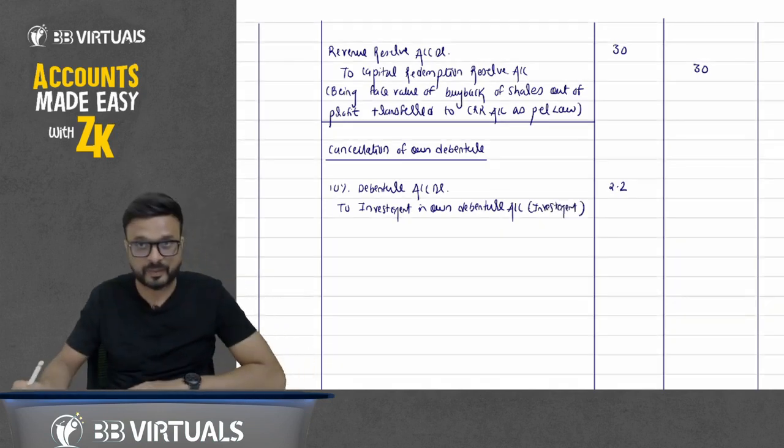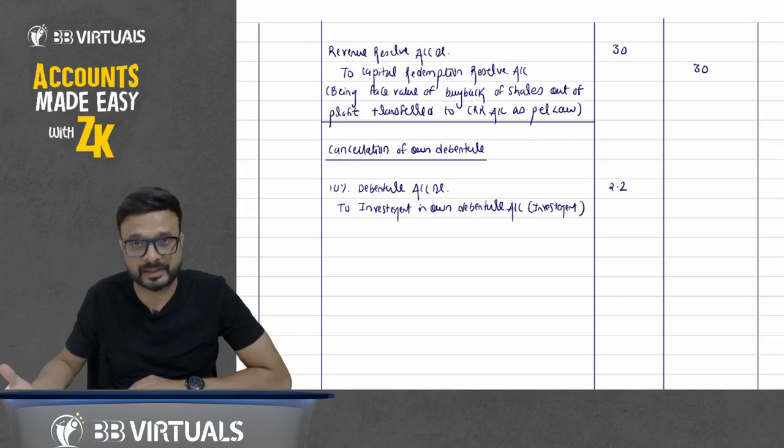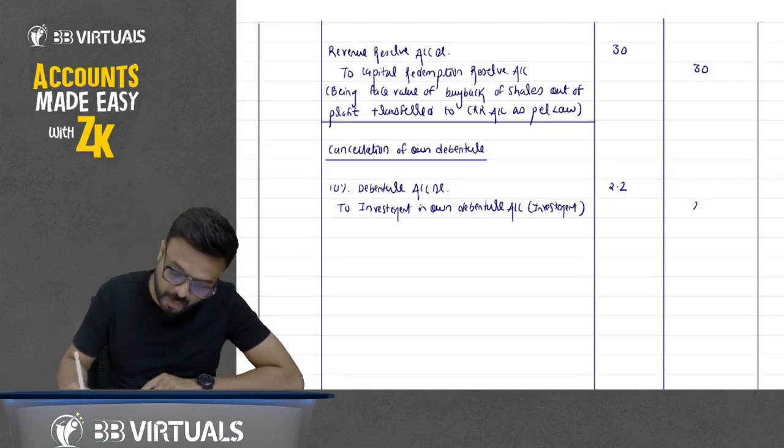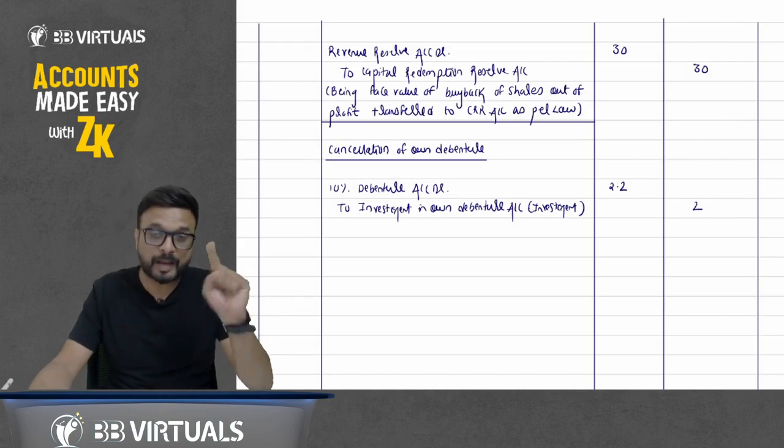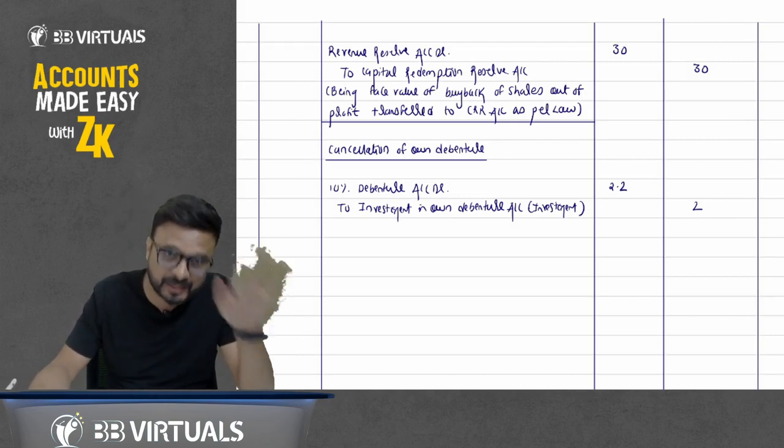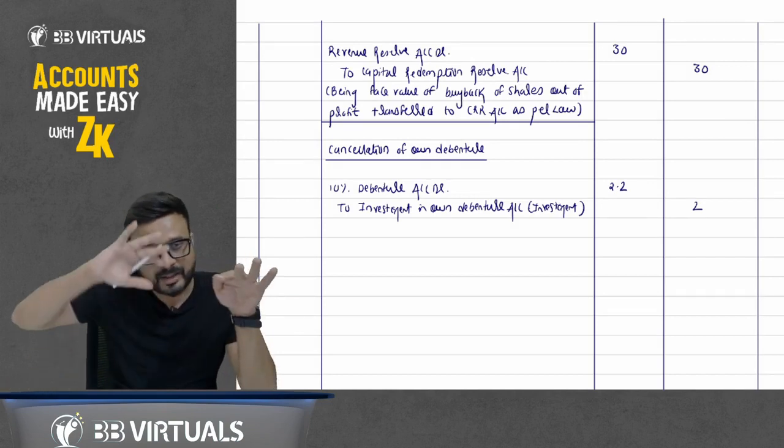Okay, it's a part of investment. We are doing cancellation of this investment. How much is the cost? 2. It means we are cancelling the liability of 2.2 by paying 2 only. We are decreasing the liability by 2.2 and we are decreasing the asset by 2.